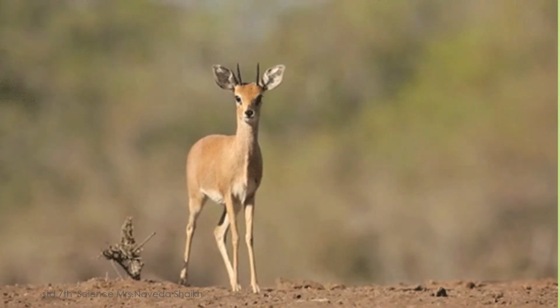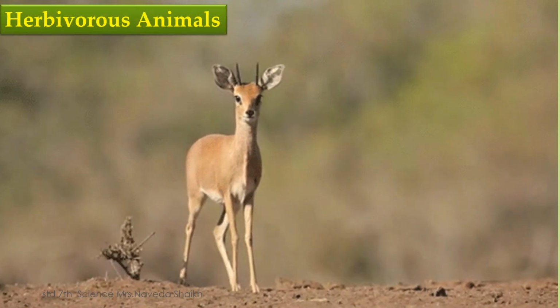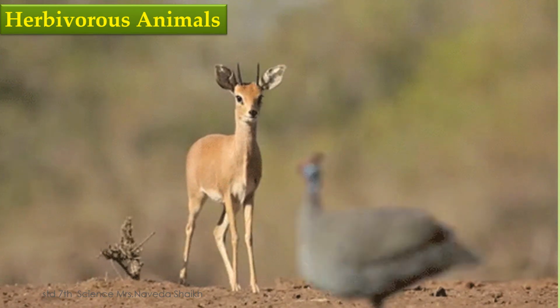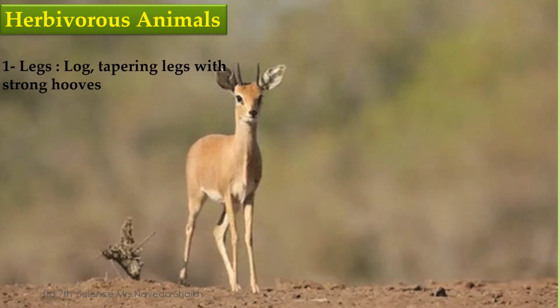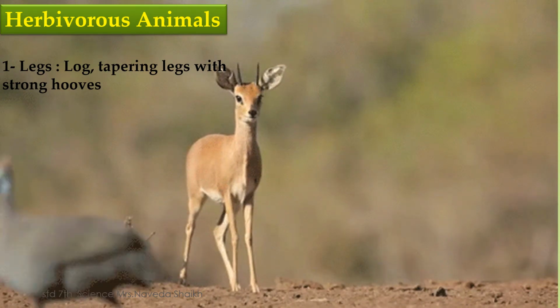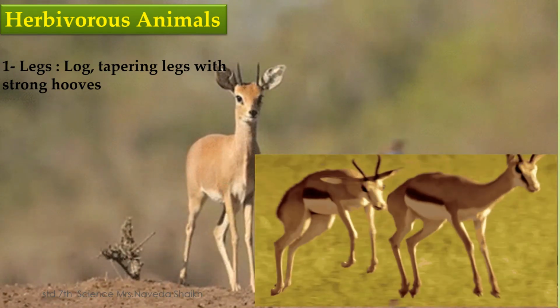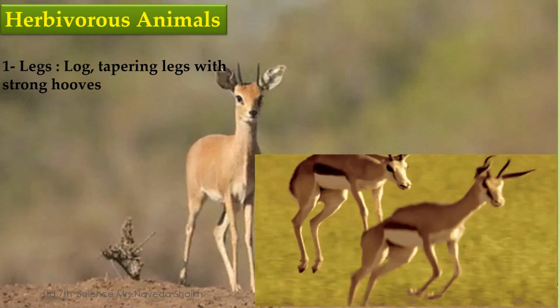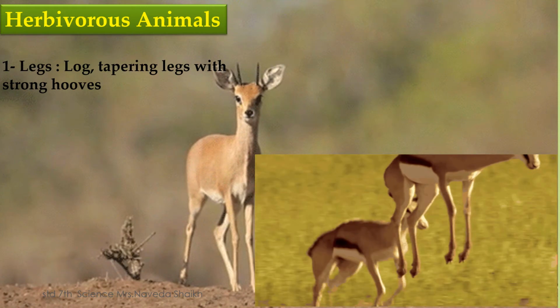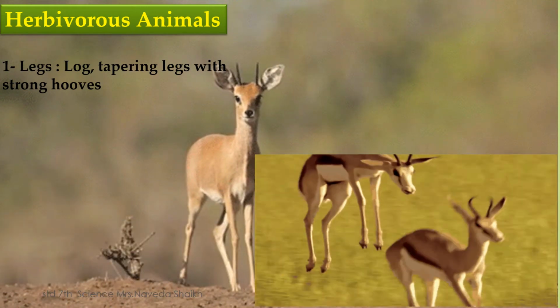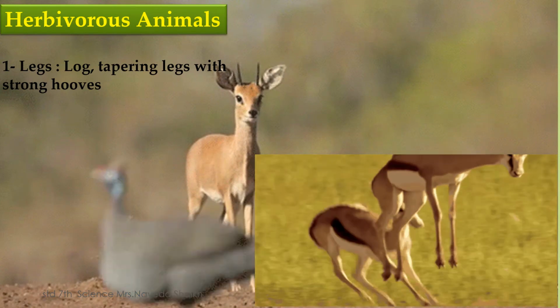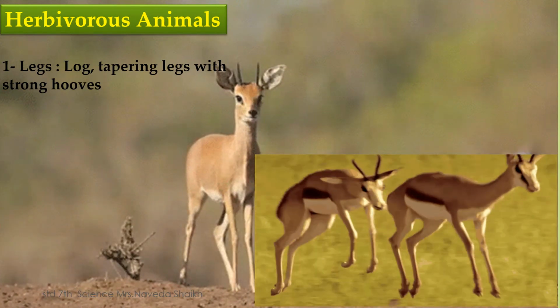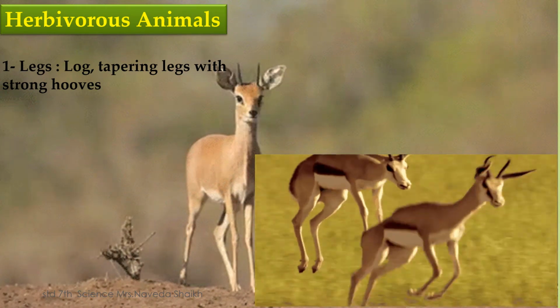Now we move on to the next type of animals and their adaptation, the herbivorous animals. Herbivorous animals are animals which eat only grass and leaves. They do not eat other animals. What is important to know about them? Their legs are long, tapering legs with strong hooves. Hooves means the lower part, so that when they are running over the grasslands and very hard ground, they do not hurt themselves, because they have to be very careful to avoid being eaten by carnivorous animals.